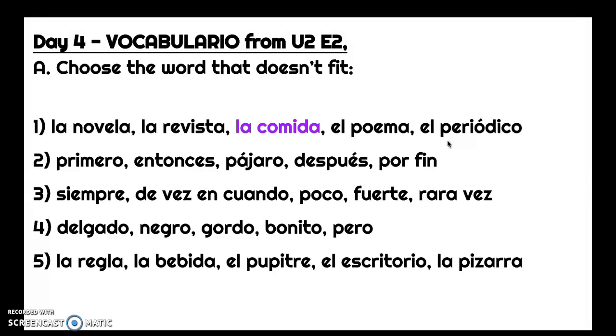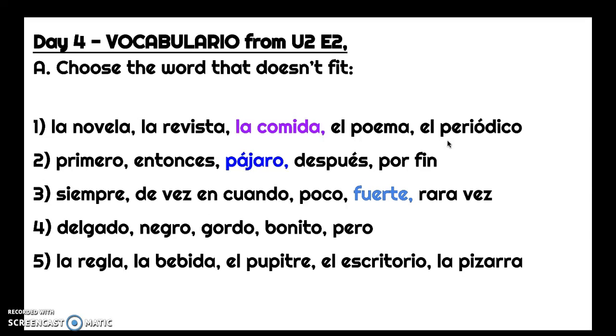Número dos, we have primero, entonces, pájaro, después, por fin. So looking through those, all of those are sequential words. So first, then, after, finally. But pájaro is not a sequential word, it means bird. So that is the word that does not fit. Número tres, siempre, de vez en cuando, poco, fuerte, rara vez. Again, 4 out of the 5 of those are words that are adverbs of frequency, so always, sometimes, a little bit, rarely. Fuerte is a nice adjective that means strong, so that does not fit in there.